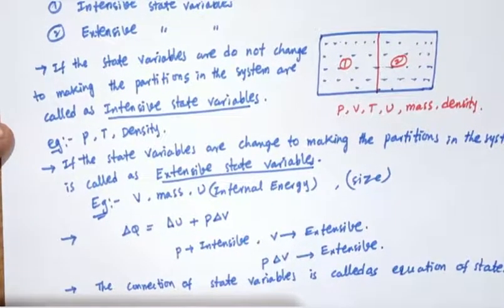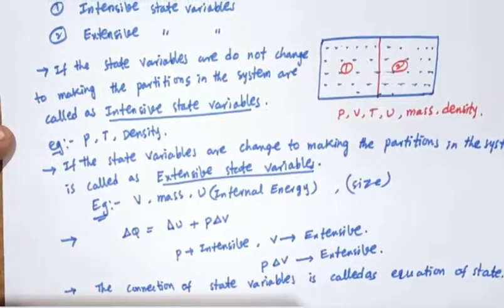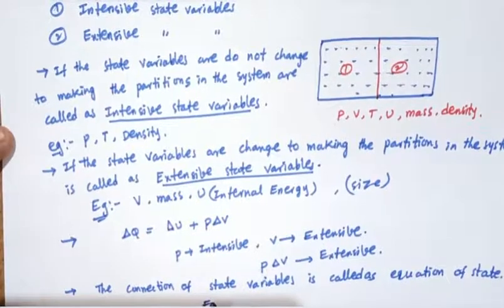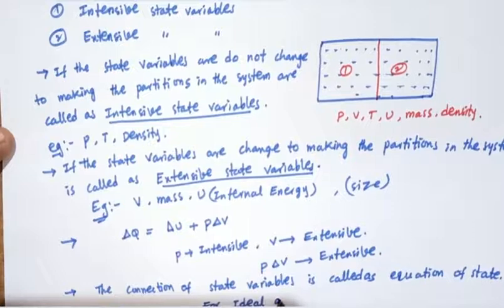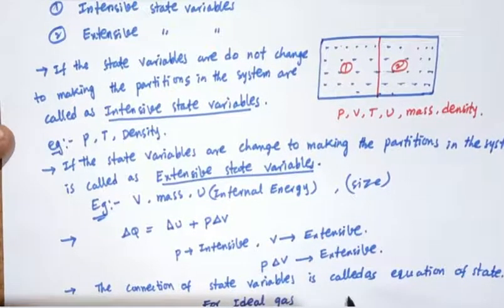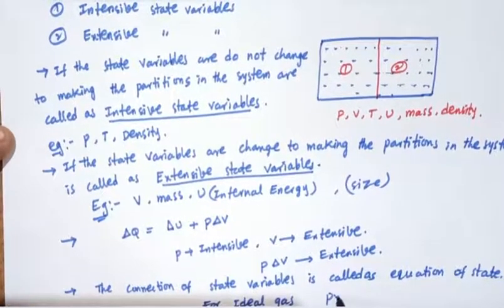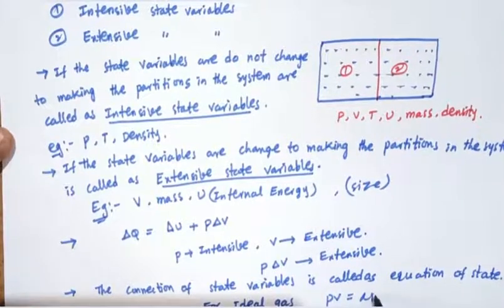For example, we can consider an ideal gas. What is the ideal gas equation? PV equals mu RT.